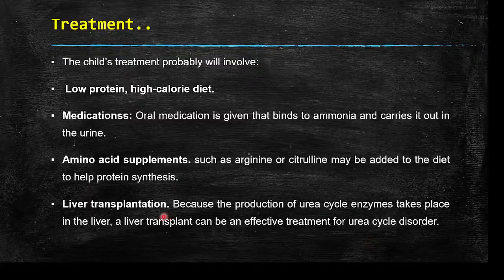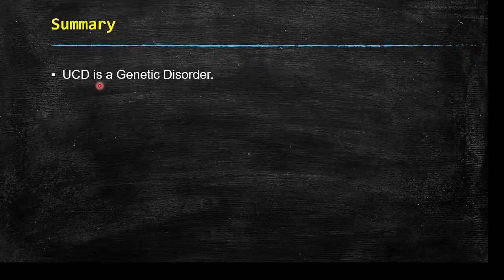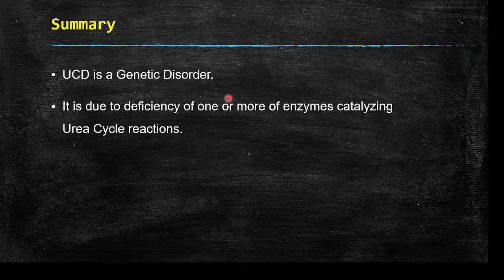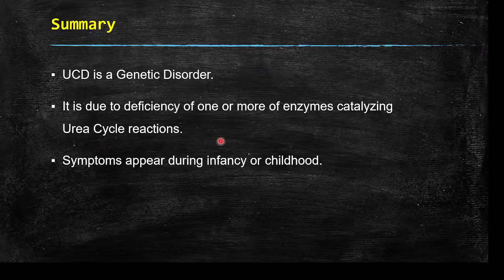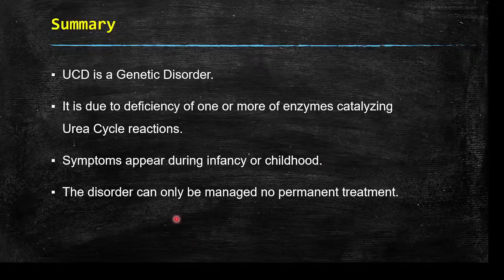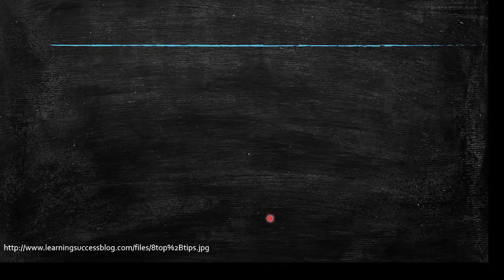This mainly depends on what enzyme deficiency the baby has, to help protein synthesis. And finally, liver transplantation may be attempted because the production of urea cycle enzymes takes place in the liver. A liver transplant can be an effective treatment for urea cycle disorder. Summary. Urea cycle disorder is a genetic disorder. It is due to deficiency of one or more of the enzymes catalyzing urea cycle reactions. Symptoms appear during infancy or childhood. The disorders can only be managed, so there is no permanent treatment.